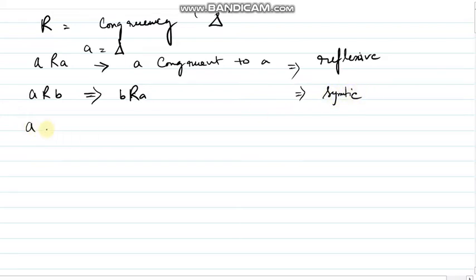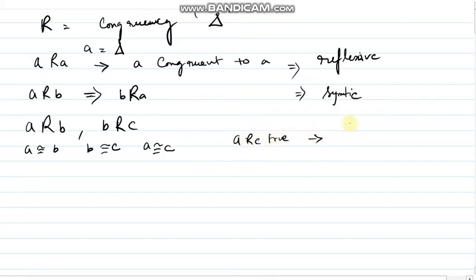Next, we check if ARB is true and BRC is true, that means triangle A is congruent to triangle B, and B is congruent to C. So can we say that A is congruent to triangle C, which means ARC is also true? Hence the relation is transitive, right? As all three are true, we can say the relation is an equivalence relation.